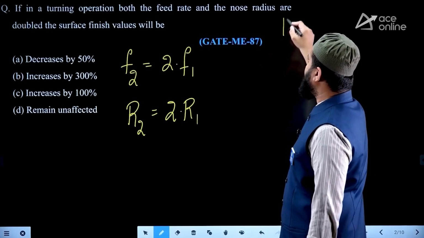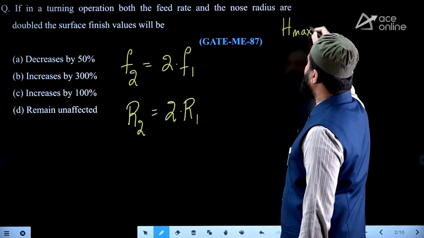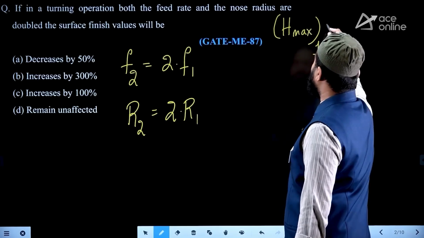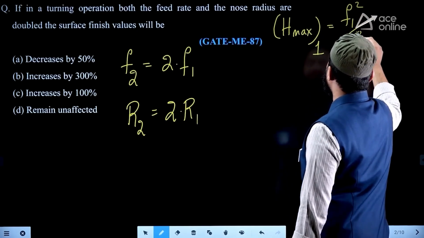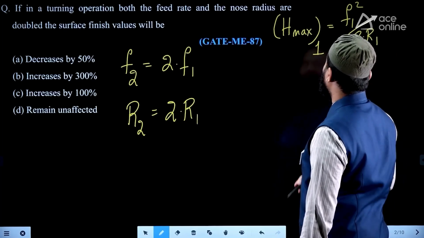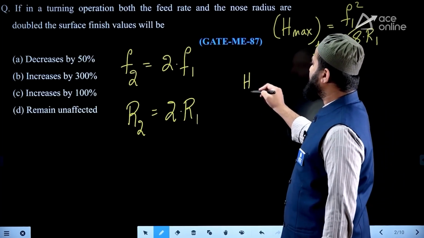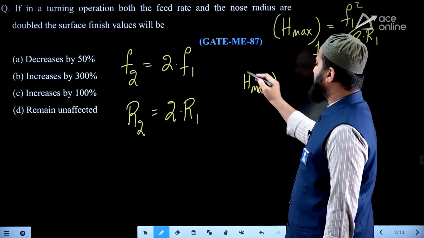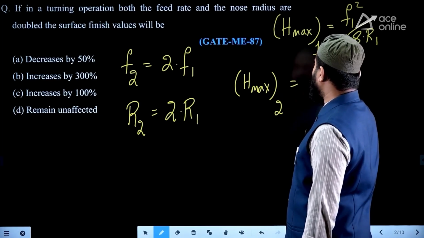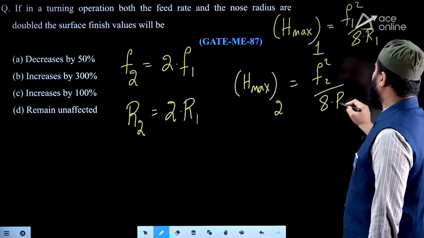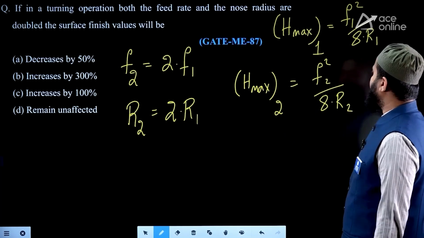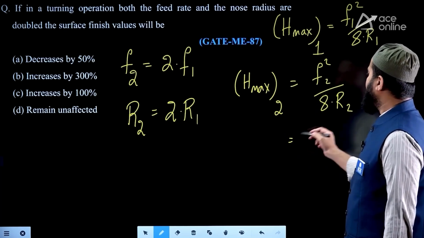Whereas surface finish value H max in the first case, if you notice, is F square by 8R. So you can write F1 square by 8 R1. Whereas H max in the second case is again F square by 8R, but I am writing F2 square by 8 R2.